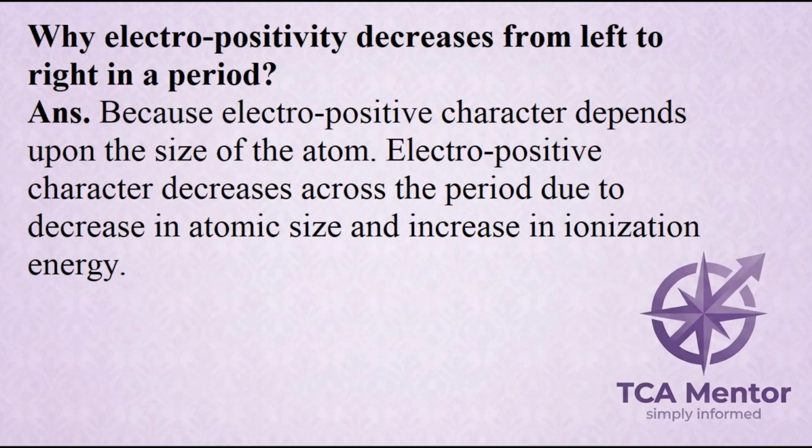Why does electropositivity decrease from left to right in a period? ANS. Because electropositive character depends upon the size of the atom. Electropositive character decreases across the period due to decrease in atomic size and increase in ionization energy.